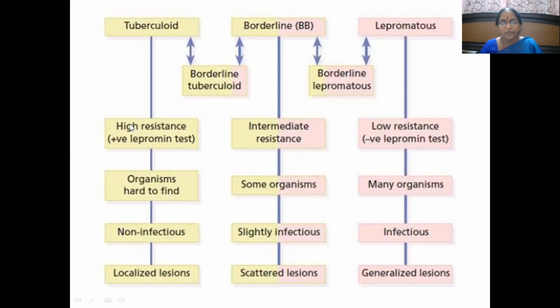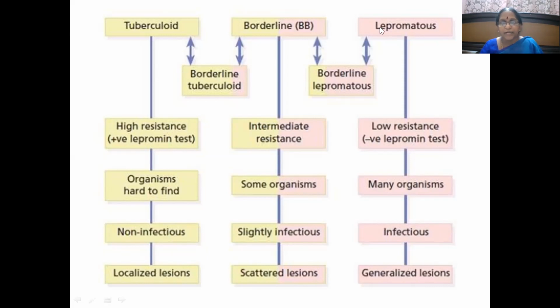In contrast to that, in tuberculoid leprosy, CMI is very good, because of which organisms are very hard to find, and it is non-infectious or non-contagious, and the lesions, if at all they develop, will be very few in number and localized. It is not disseminated.